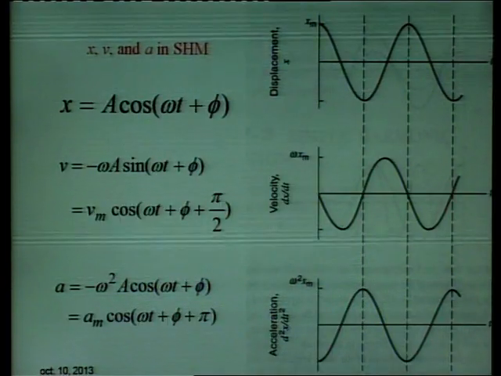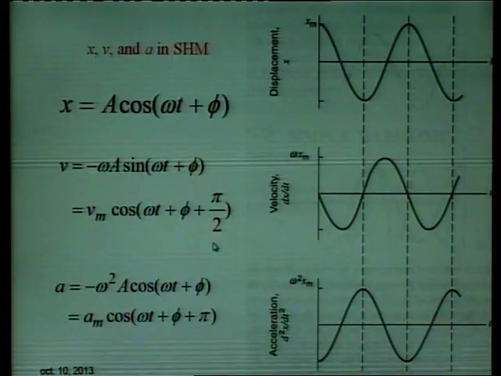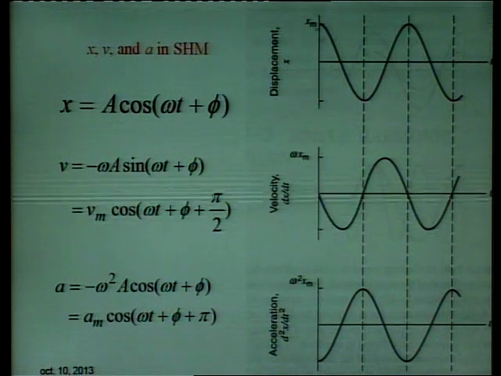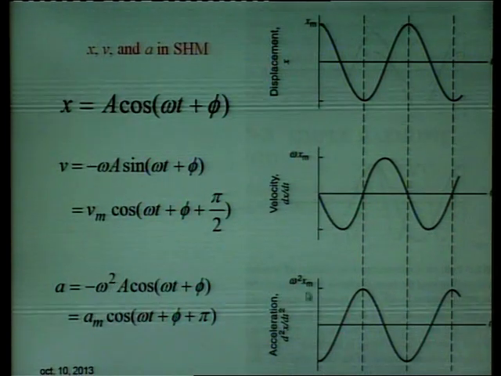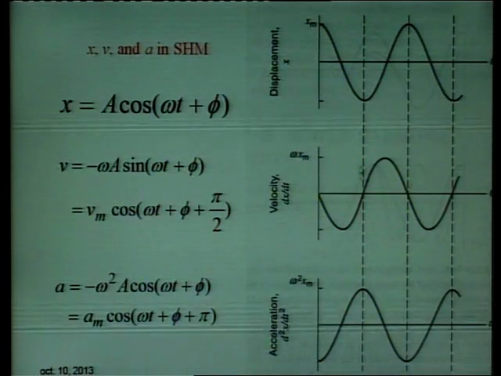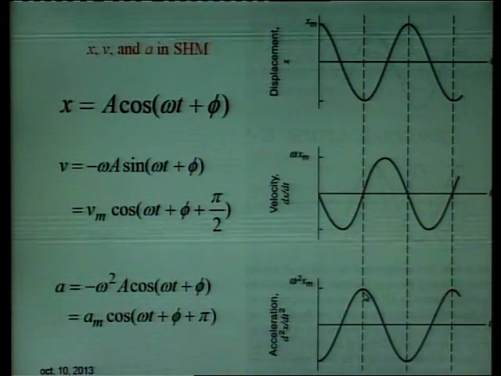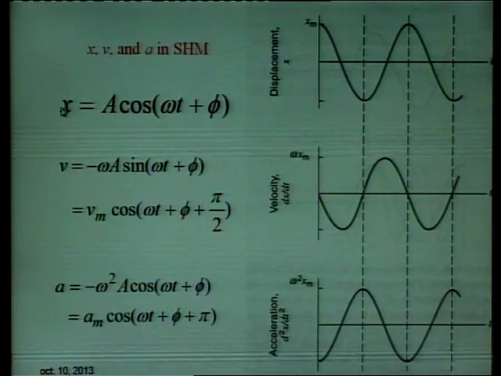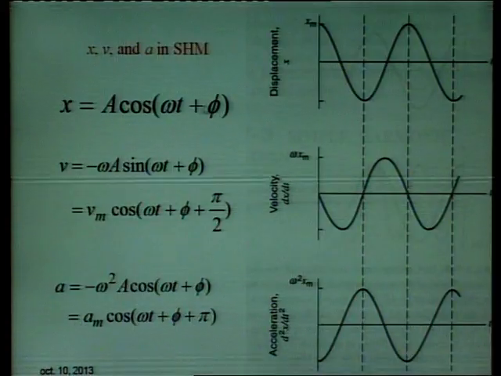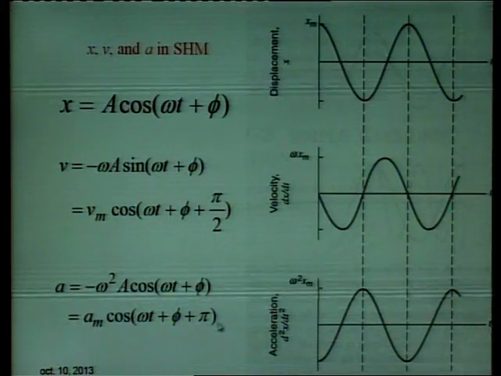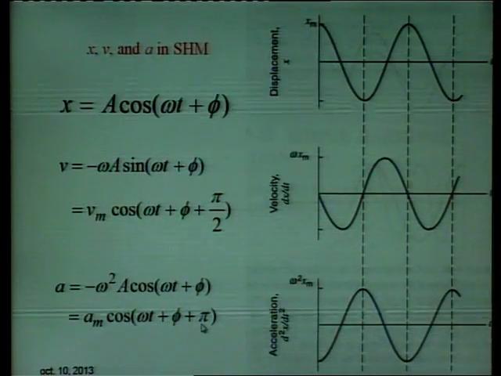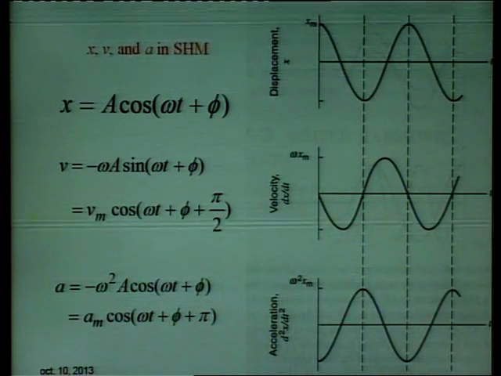So, acceleration and displacement are related to each other, they are proportional, but in the negative sense, meaning if displacement is maximum in the positive direction, acceleration is maximum in the negative direction. When displacement is maximum in the negative direction, acceleration is maximum in the positive direction. So, this shows you the relationship between displacement and acceleration. If you compare these two equations, you find pi here. This means the phase difference between displacement and acceleration is 180 degrees, that is pi radians.